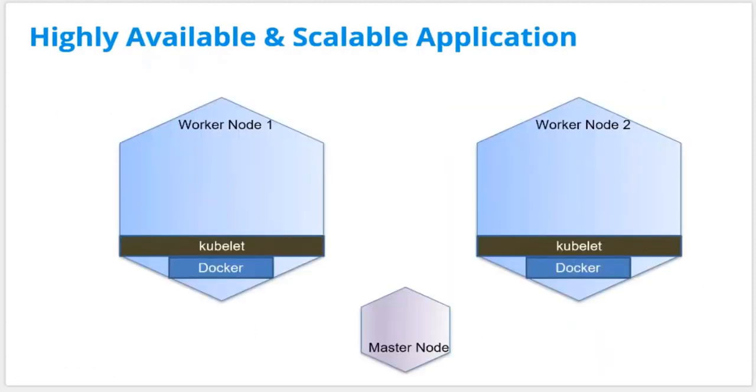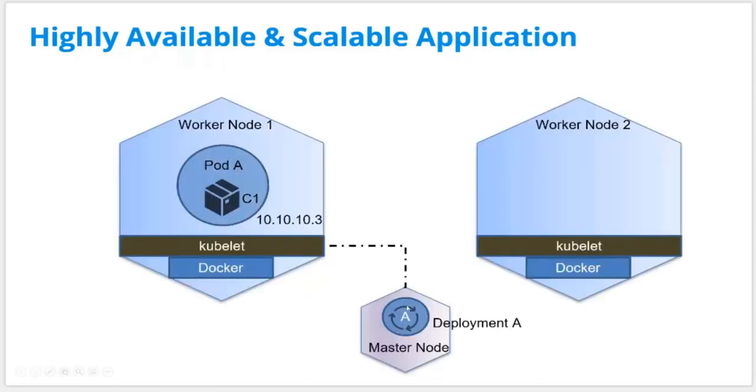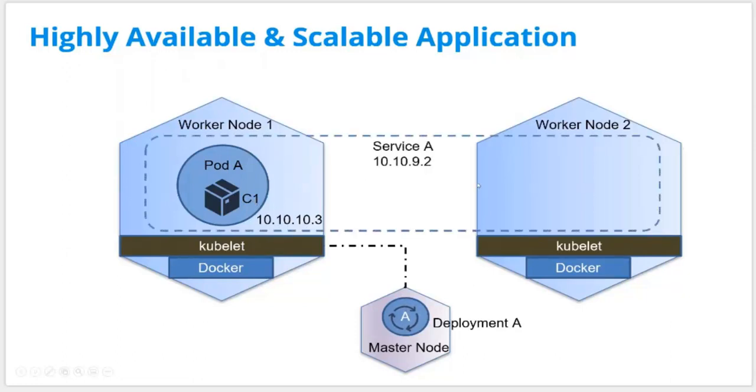So that's a pod. Similarly, you can build a highly scalable application. I've just represented here 2 nodes or machines. You can have 10, 15, 20. Within that, you can start and deploy, and your pod runs here with 1 container, 10.10.10.3 IP. And then you deploy something called a service, and front-ended by the service, your service acts as a load balancer forwarding requests to these multiple backend servers.